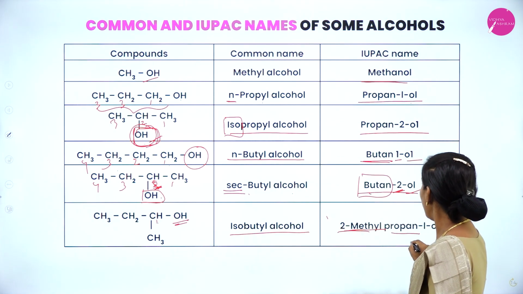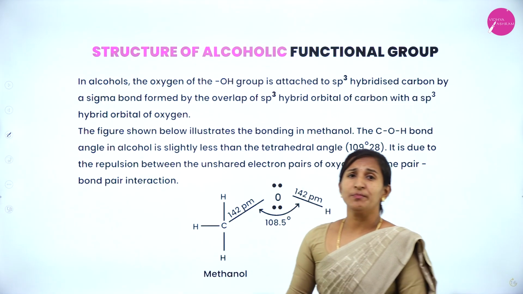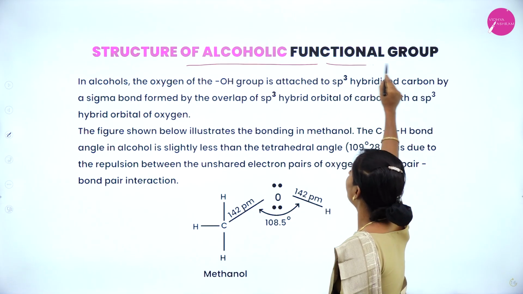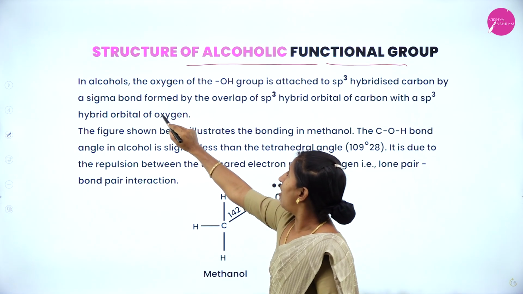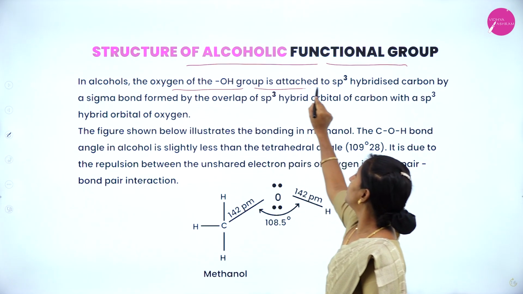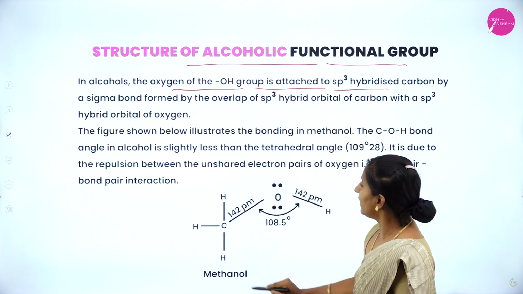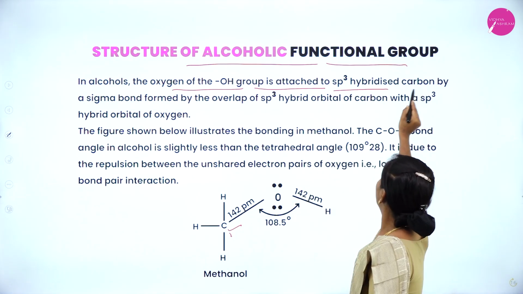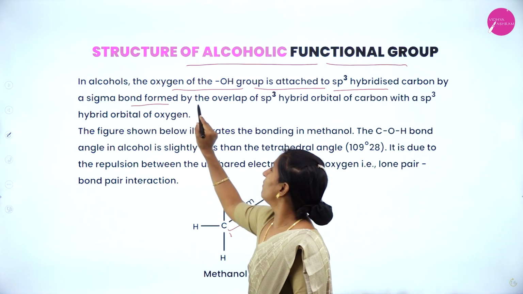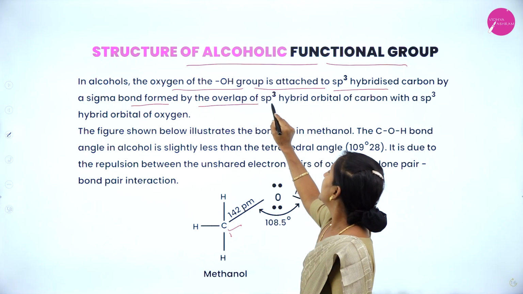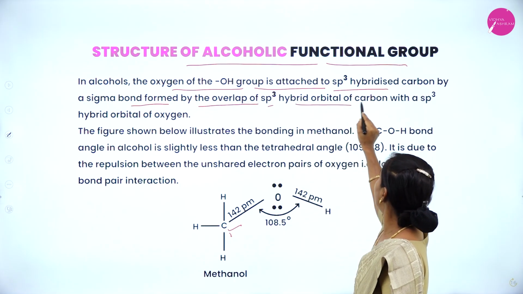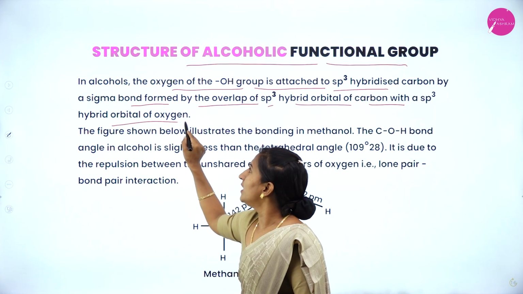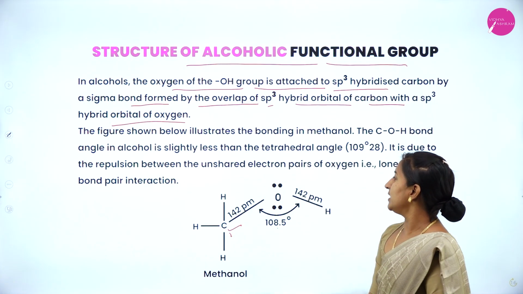2-methylpropan-1-ol. Next we pass on to another topic, structure of the alcoholic functional group. In alcohol, the oxygen atom of the OH group is attached to the sp3 hybridized carbon. This is the sp3 hybridized carbon, by a sigma bond formed by the overlap of an sp3 hybrid orbital of carbon with an sp3 hybrid orbital of the oxygen atom.